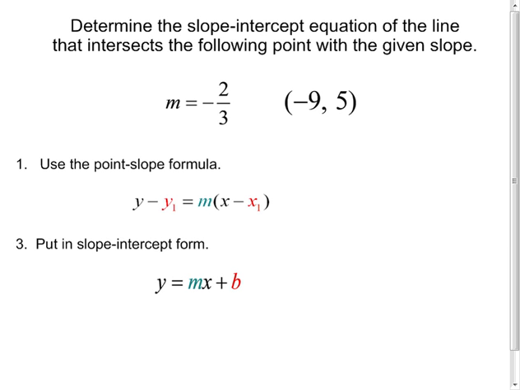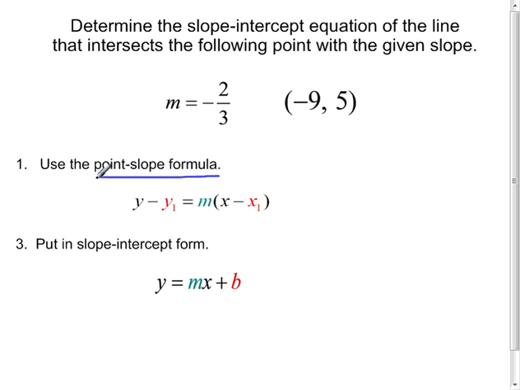Okay, let's take a look at the following problem. Determine the slope-intercept equation of the line that intersects the following point with the given slope. So we're going to be asked to write the equation of a line here. It's basically a two-step process. When given a point and a slope, it's a great idea for us to be using the point-slope formula.